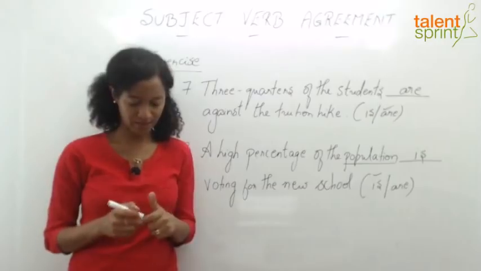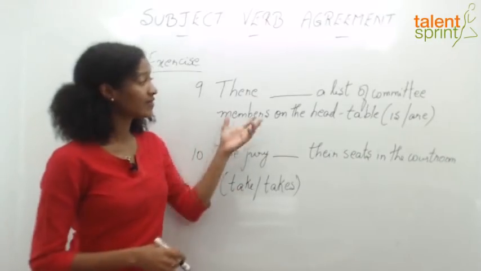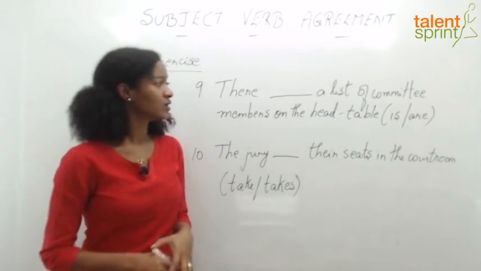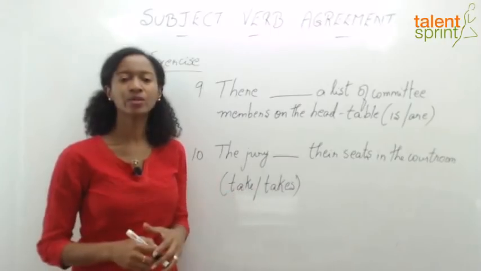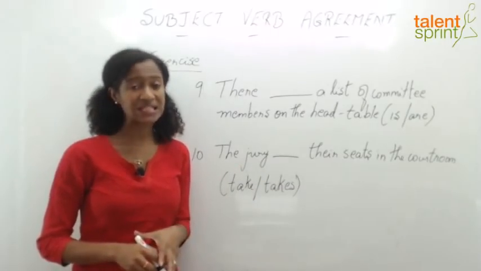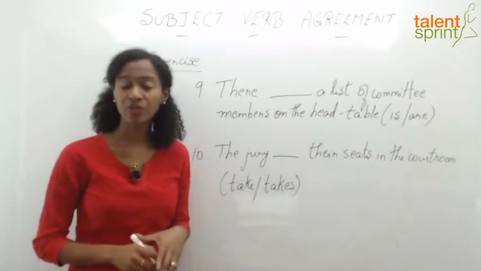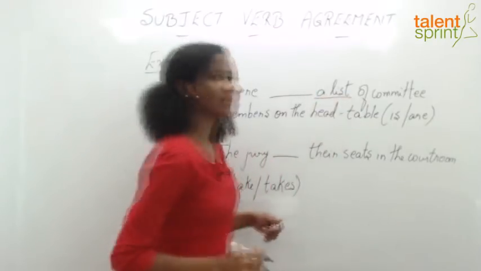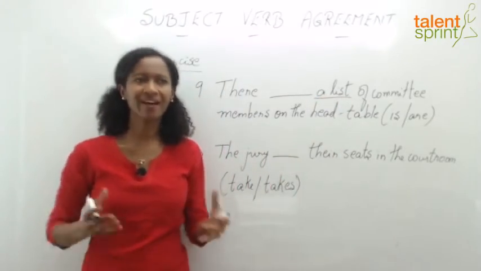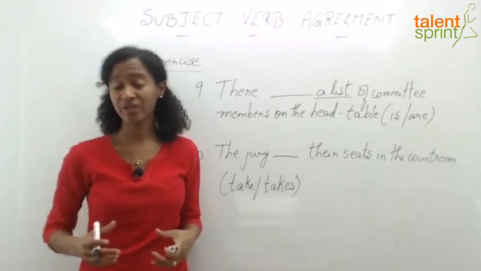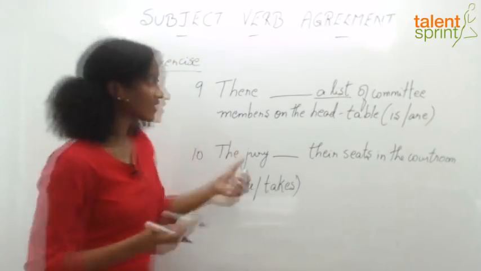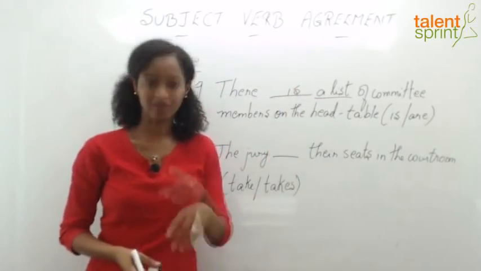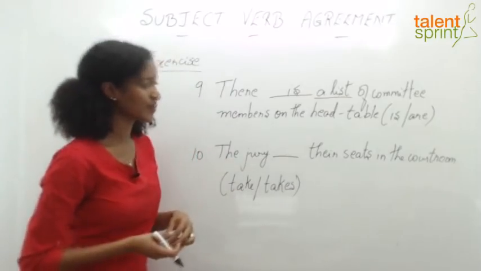Let's look at our last two example sentences. Ninth example: there dash a list of committee members on the head table, and the options are is or are. Again, remember the sentence begins with there, which means the subject is going to be coming after the verb. So what is the subject here? A list, right? A list is a database containing an array of items. So we're referring to a singular subject. Another clue for you would be the indefinite article a, one list. There is a list of committee members on the head table.